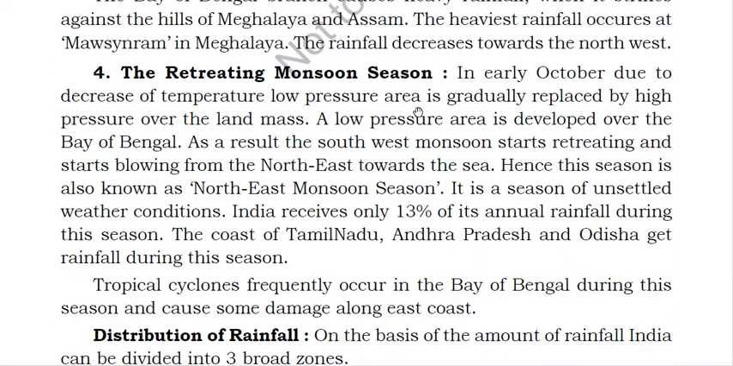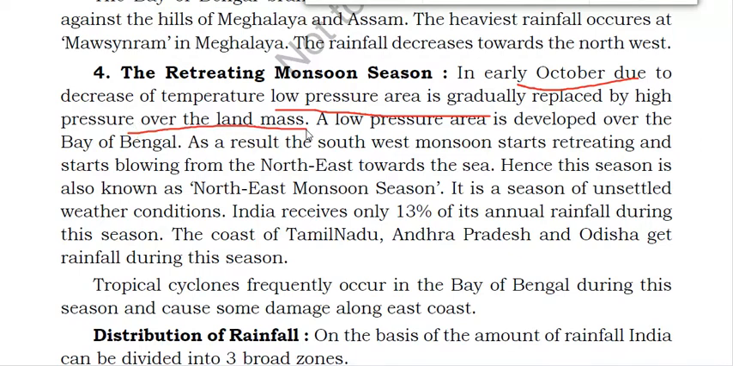Now, the fourth type of season is the retreating monsoon season. So, what is this retreating monsoon season? In early October, due to decrease of temperature, low pressure area is gradually replaced by high pressure area over the landmass. Okay, so what happens during October? During early October, temperature will decrease, and the low pressure area will be replaced by high pressure over the landmass. Low pressure area is developed over the Bay of Bengal.